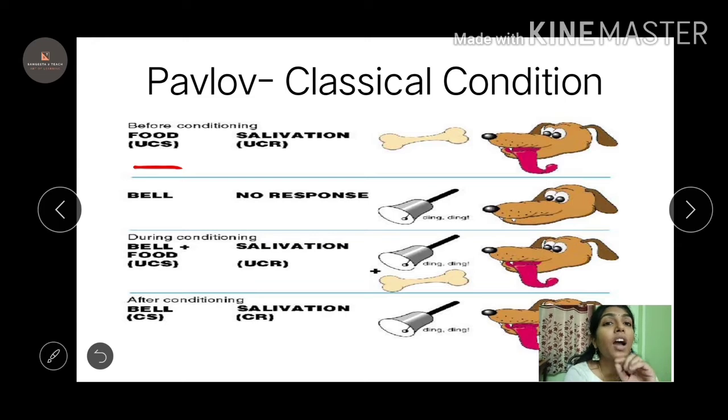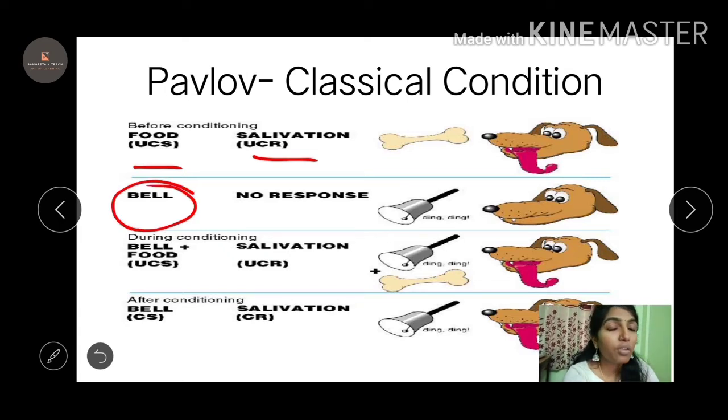UCS is unconditioned stimulus. So I'm not applying any stimulus. The food I'm giving, and so it is unconditioned response that the dog is salivating. I am going to ring the bell, but there is no response because the food can make the dog salivate, but the bell cannot. It is not tempting the dog in any way. It is nowhere related, right? And now what I'm doing during conditioning, I'm training the dog in such a way that I will ring the bell along with giving the food. So he is getting trained.